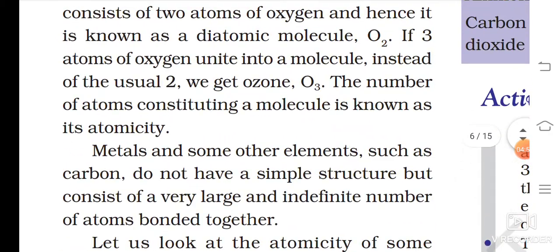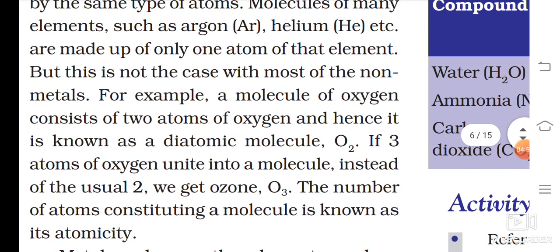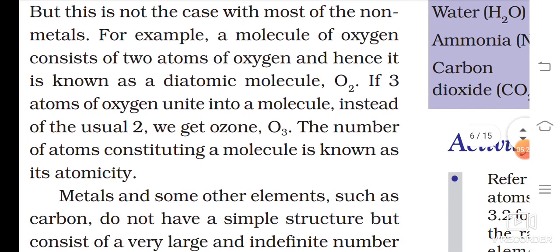Let us look at the atomicity of some non-metals. Atomicity means how many atoms are there in a molecule. You can underline this. For example, I say O2. How many atoms are there? 2. Which one? 2 oxygens are there. So we say diatomic. For example, 3 atoms of oxygen unite into a molecule instead of the usual 2. We get ozone. You know this ozone, the greenhouse gas. So what is the atomicity of this?